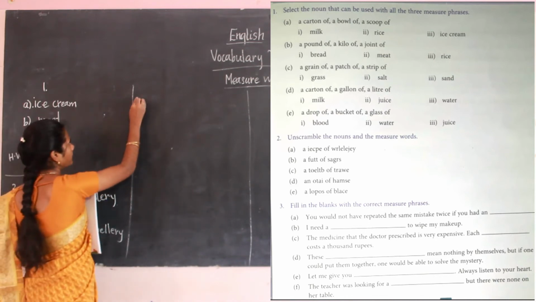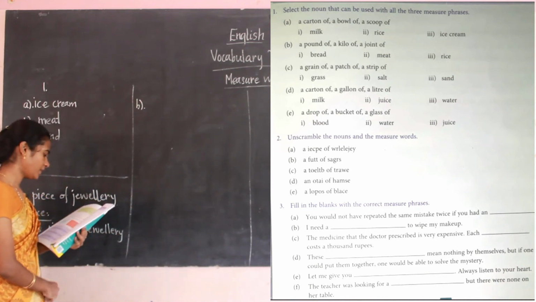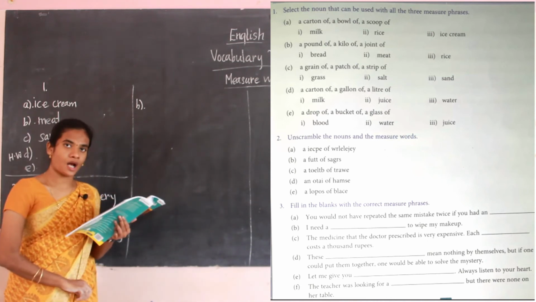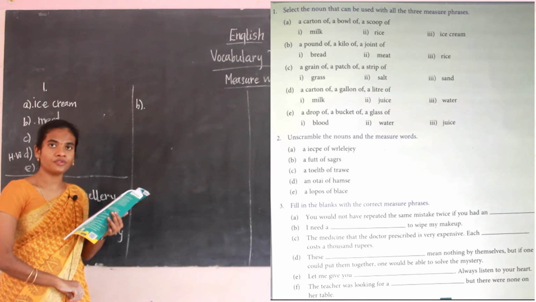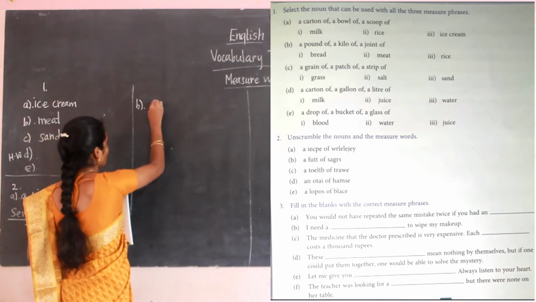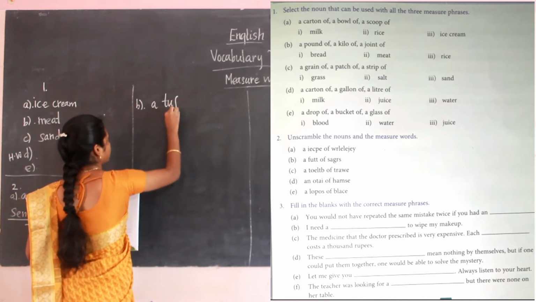Then next, B1. So now unscramble the noun and the measure words. So it's a tuft of grass. Okay, a tuft of grass.